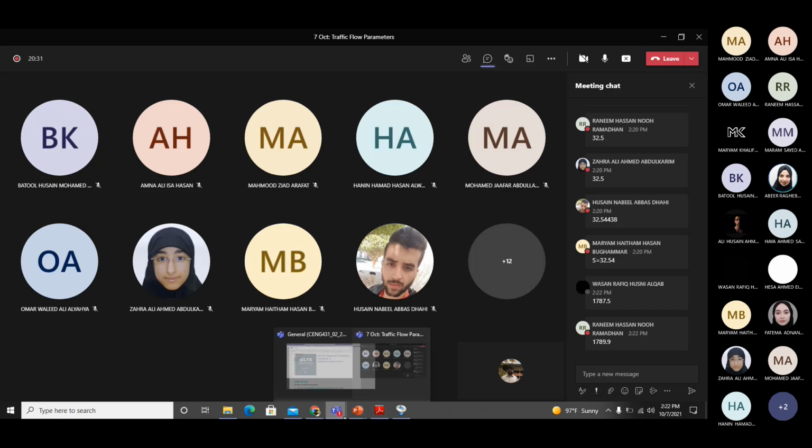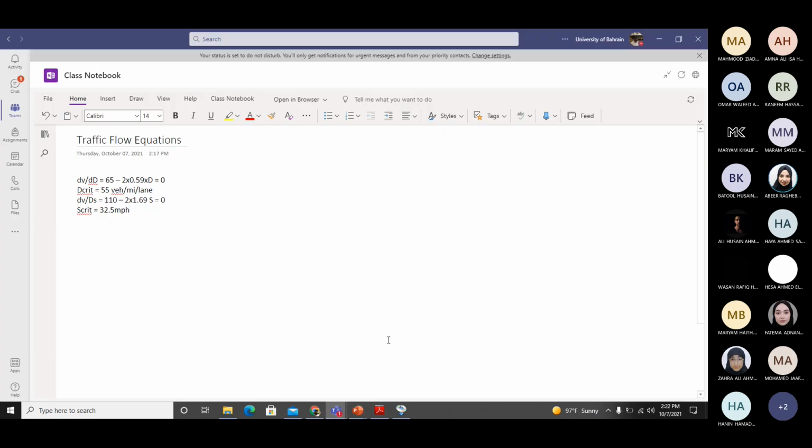Okay, there can be some differences because of the decimal places, maybe it's not a big issue. So, capacity, because it is per hour per lane. One more thing I want you to observe here: critical density is found to be 55.